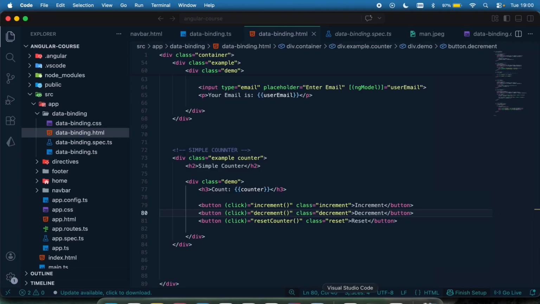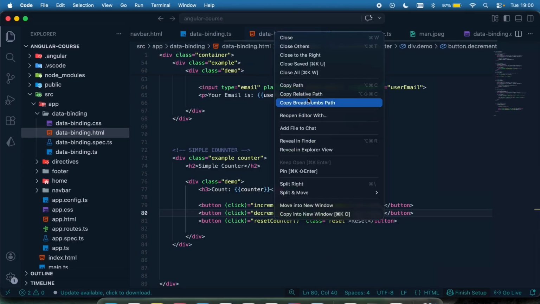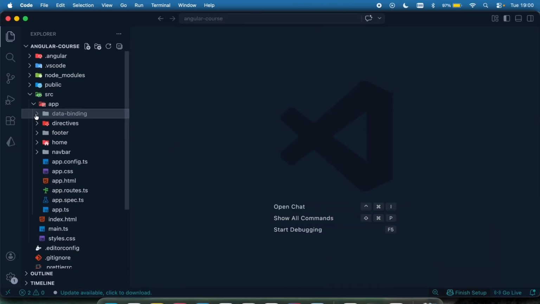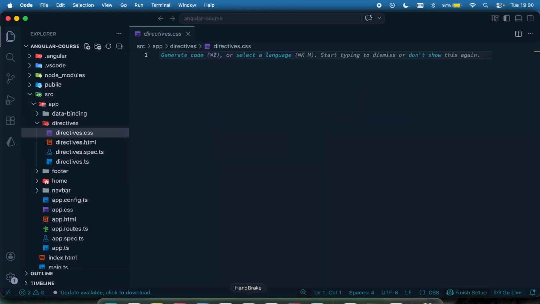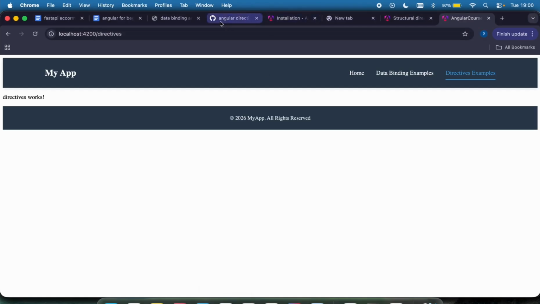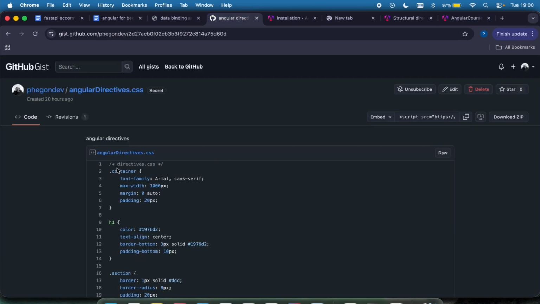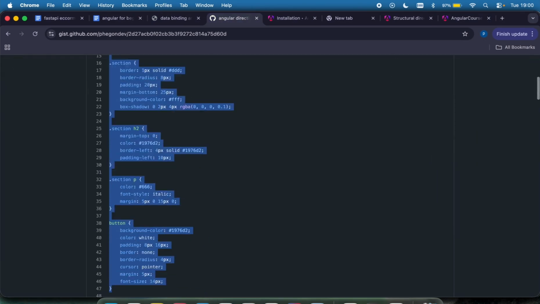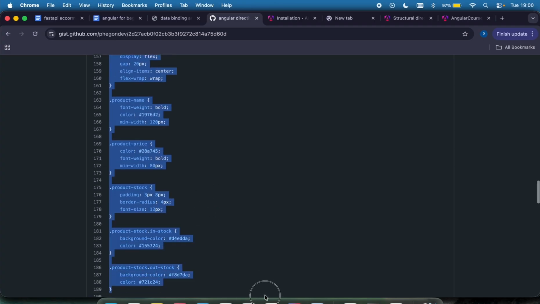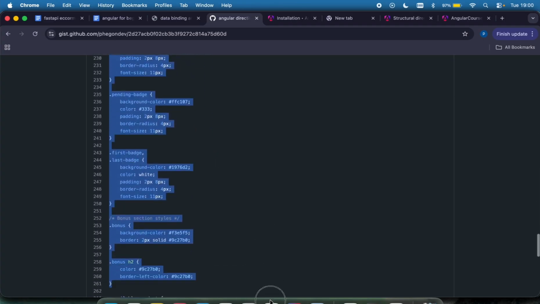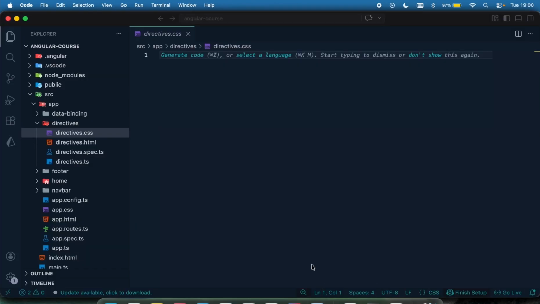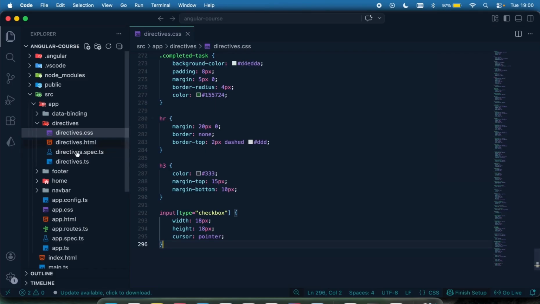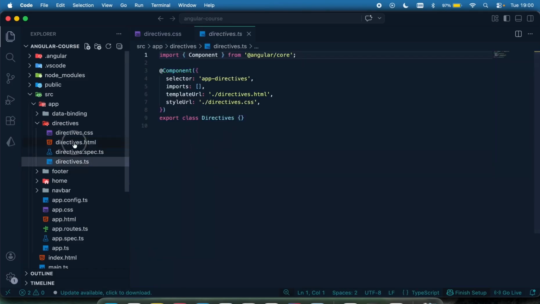Okay, so I'm going to move right here. Let me close everything right here. We're done with this page. Let's go to the directive page and then look at some examples. Before I head on to the examples, I already have styling for what I want to do right there. So let me just copy this and keep it right here in the directive CSS style. Then we're going to head on with the explanation.